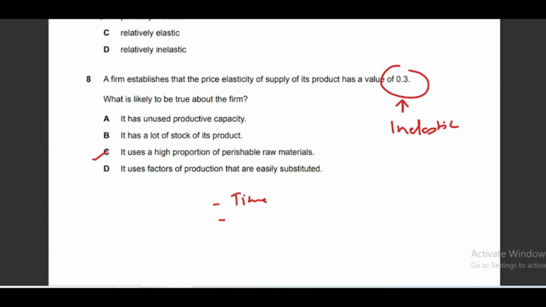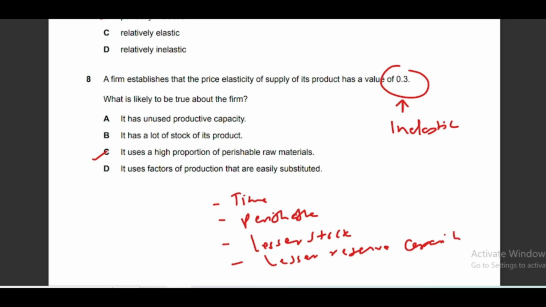Similarly, if the product is perishable, like foodstuff, agricultural products, fruit and vegetables as well as milk, these are perishable goods and have inelastic supply. And similarly, if a business has lesser stocks, like lesser quantity held in the stock or store, then again it will be inelastic. And similarly, if there is lesser reserve capacity in the production plant, again it will be inelastic. And if we reverse these things, then supply will be elastic.